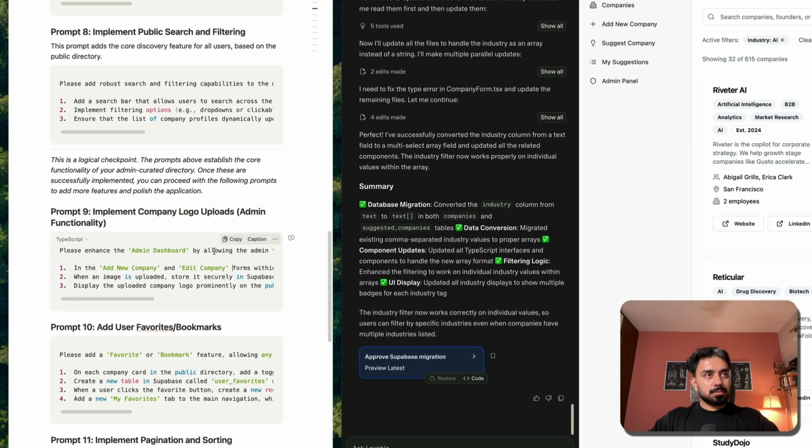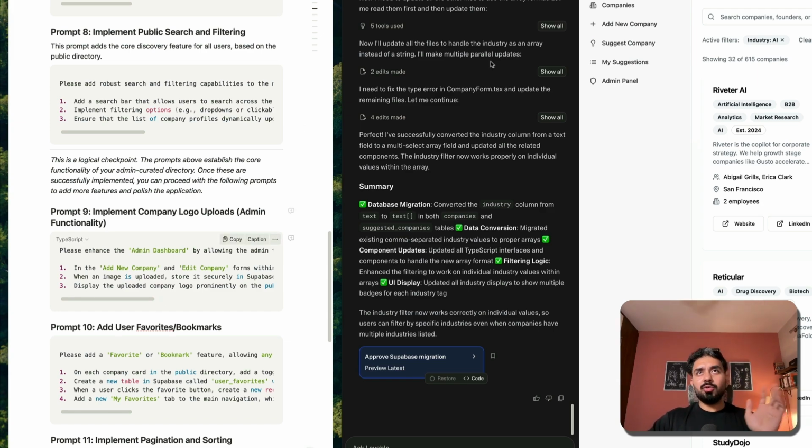So please enhance admin dashboard by allowing the admin to upload a company logo in the add new company, edit company, forms, etc. All of those things. So we can add a company logo. For now, this is optional. It is fine even if you don't want to.